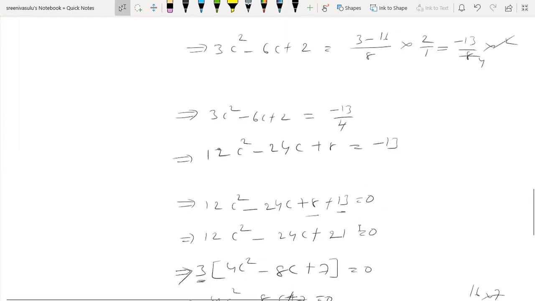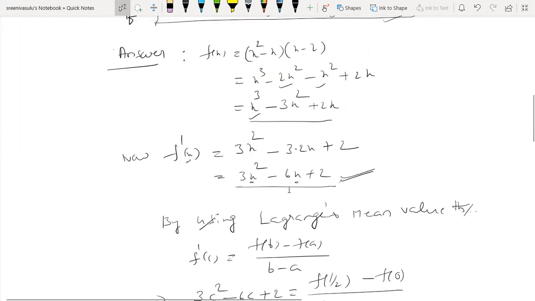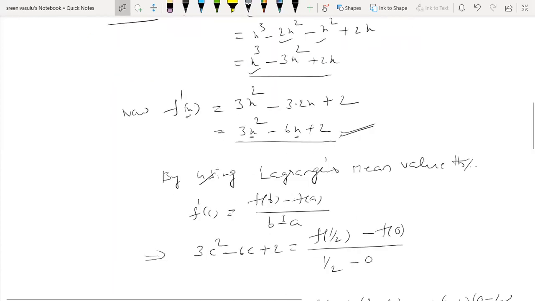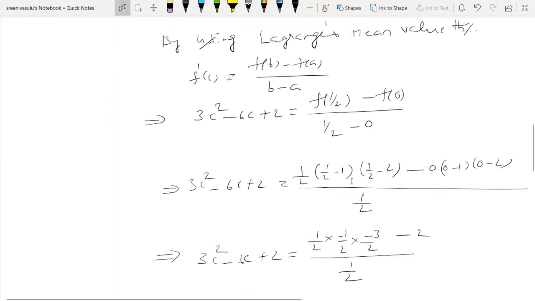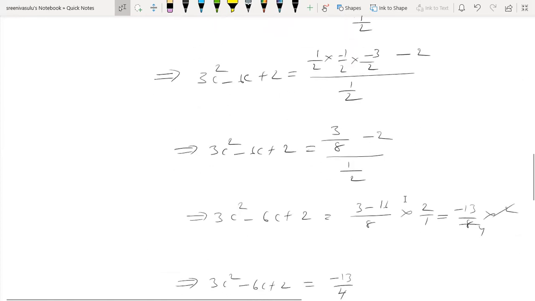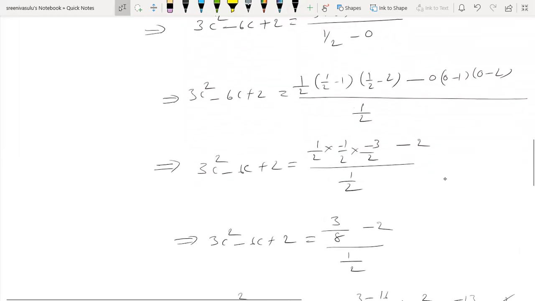I did make a mistake somewhere. Sorry, on the right-hand side it is c. 0 into anything equal to 0.